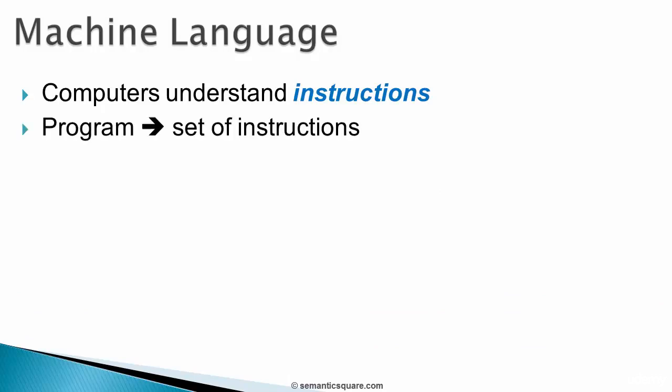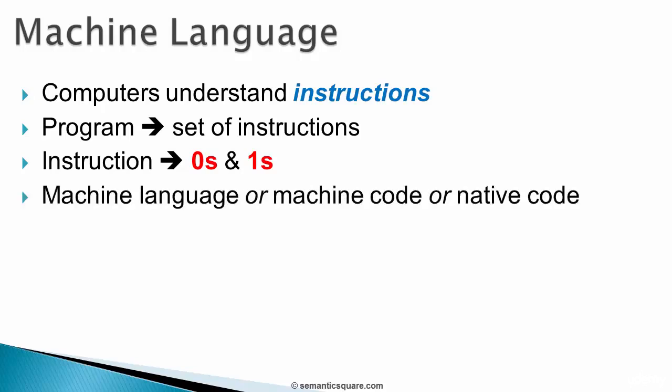And a computer program is made up of some of these instructions. That is, the instructions help a computer program to perform something meaningful. And each instruction is basically a sequence of zeros and ones. That is, an instruction has a binary format. Such instructions that a computer understands are called machine language. That is the language which a machine understands. Machine language is also referred to as machine code and is sometimes also referred to as native code.